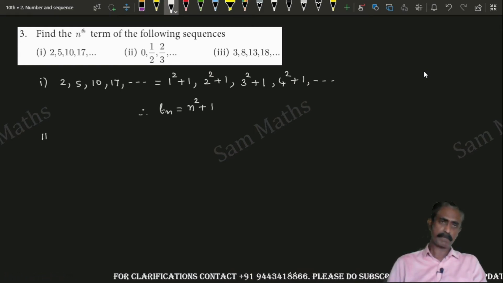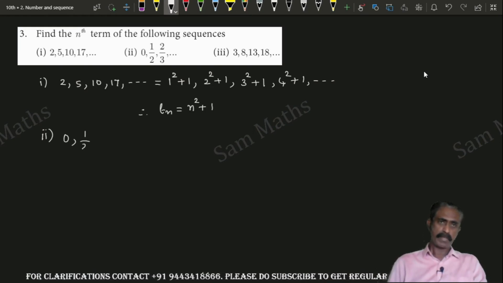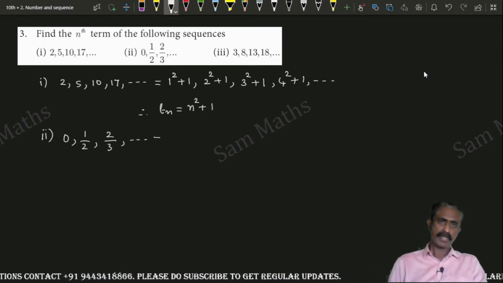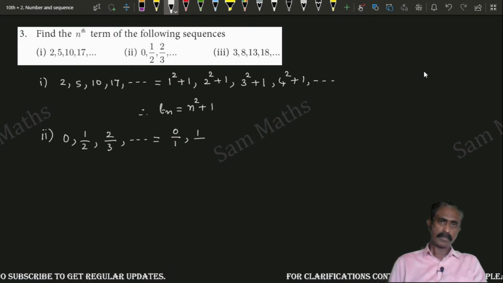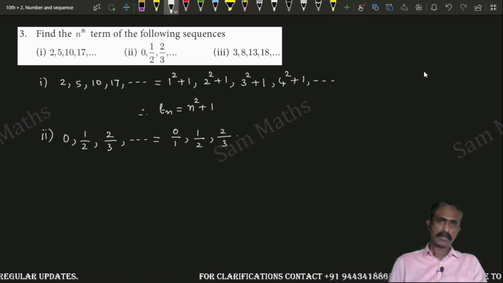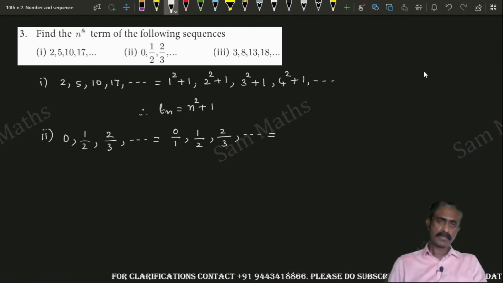Second question. 0, 1 by 2, 2 by 3, etc. How can we write this? 0 by 1, 1 by 2, 2 by 3, etc. See, the denominator: the first term is 1, the second term 2 and 3, like that.